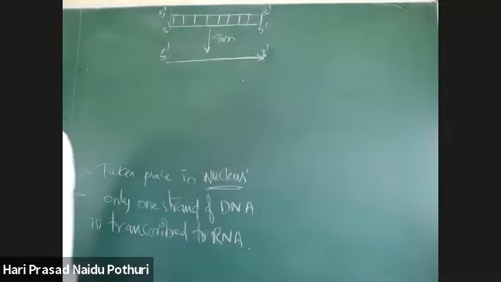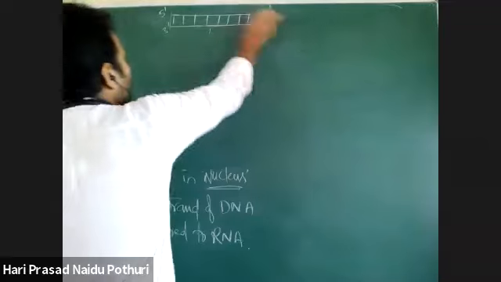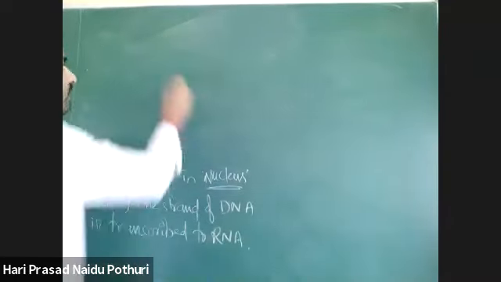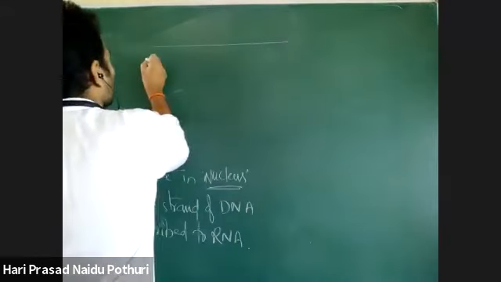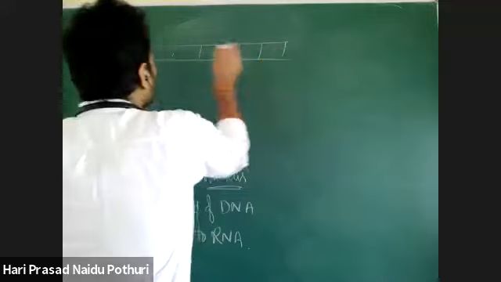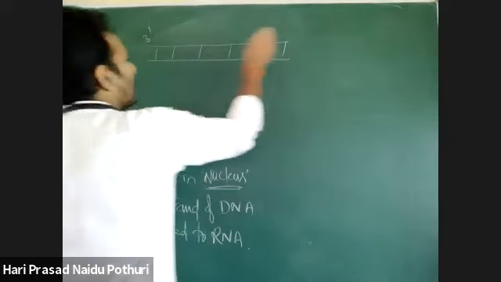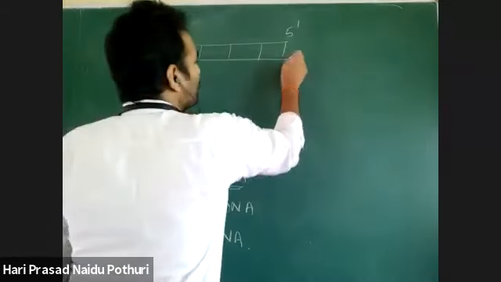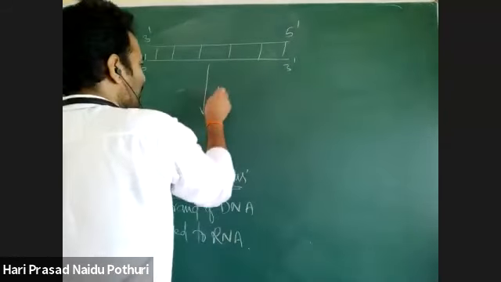As synthesis is taking place in 5' to 3' direction, see now, with an elaborated structure, I am drawing the same again. There is a DNA molecule, this is 3' to 5', this is 5' to 3'.